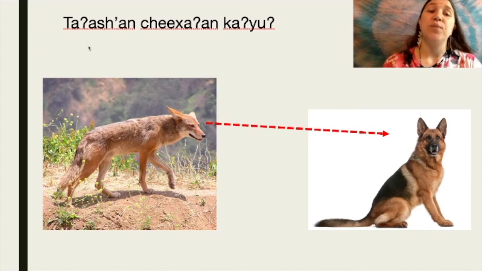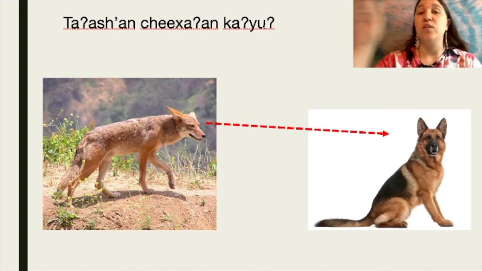This sentence reads ta'ashan chechaan ka'yu, which translates to coyote is looking at dog. Ta'ashan is the word for looking. Chechaan is the object form of dog, whereas ka'yu, he's doing the looking, so this is the subject.